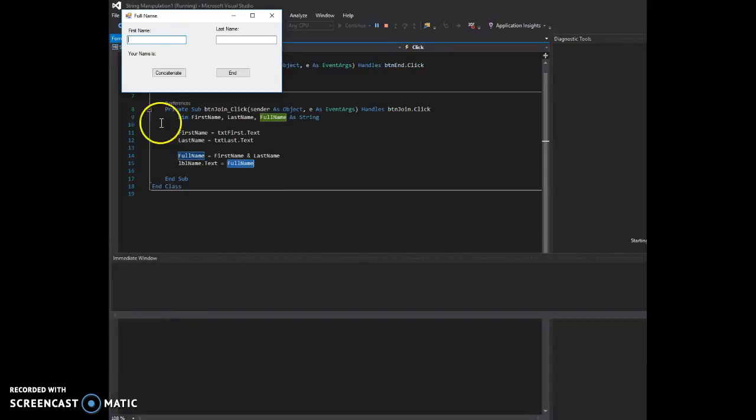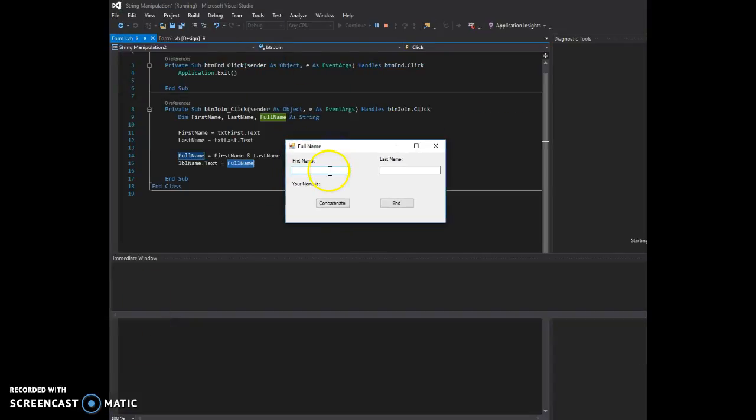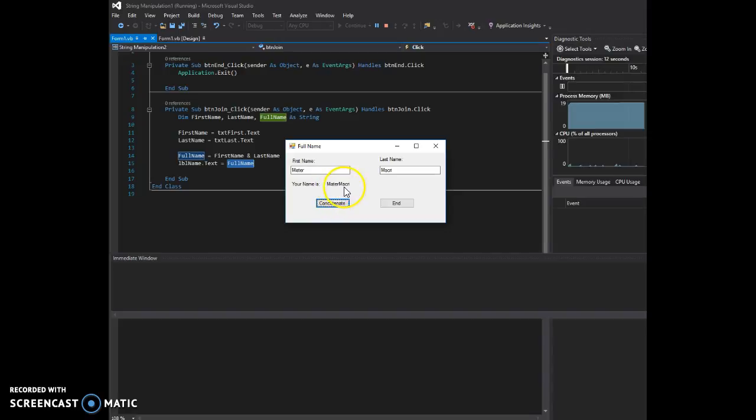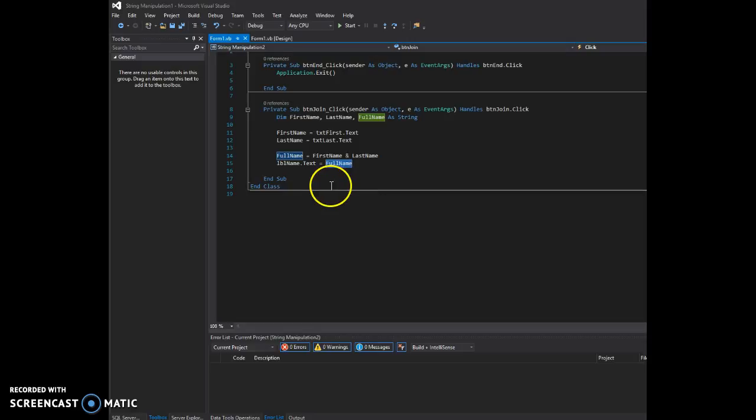Alright, so there it is, and I'm going to put in my first name and my last name and click on concatenate. Now you'll notice there's no space in between there. Oh, that's a bummer, isn't it? Well, there is technically a space between those two names, so there's a couple of things you can do.